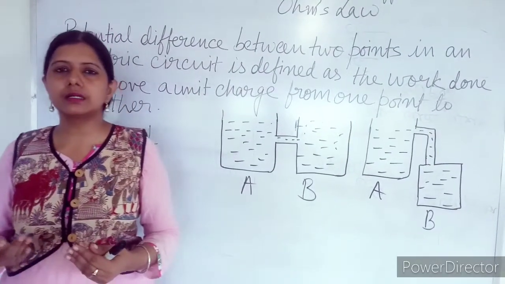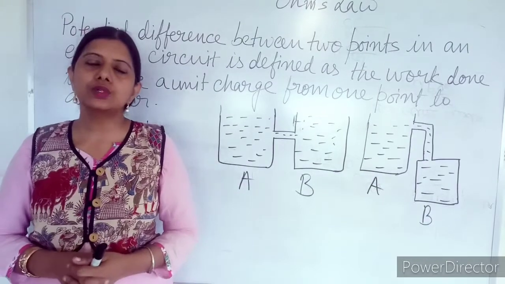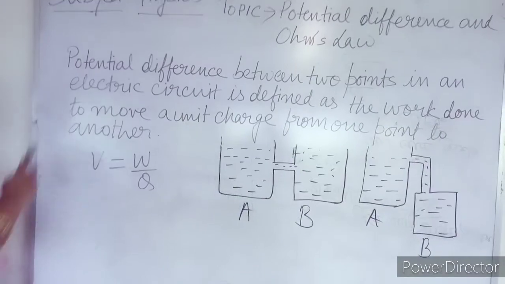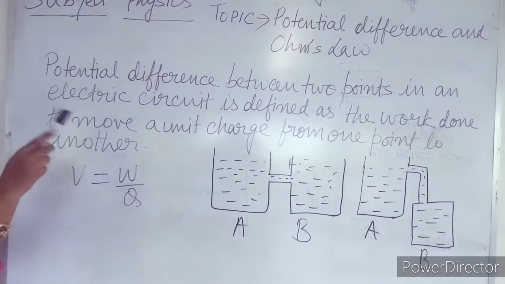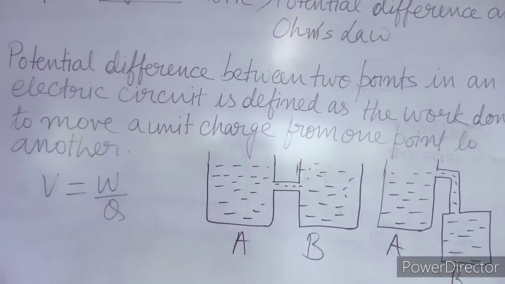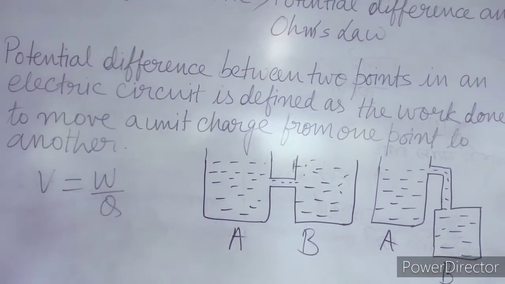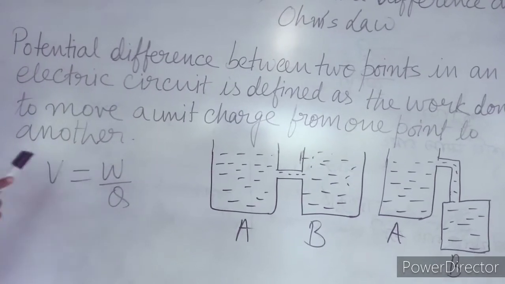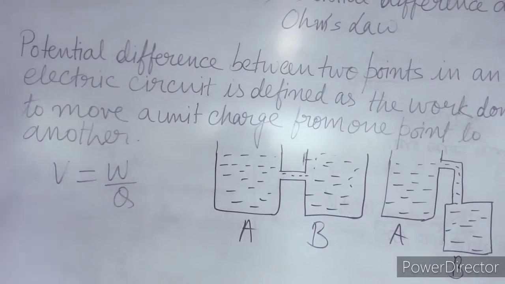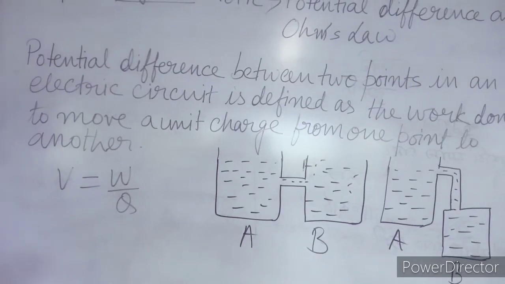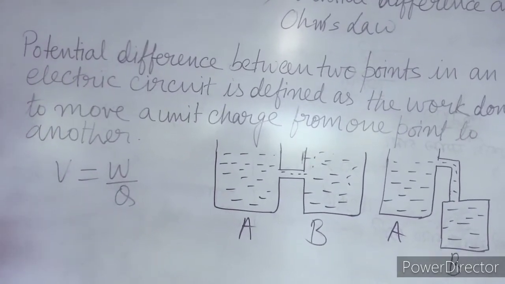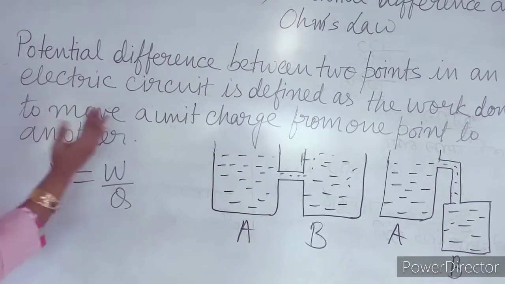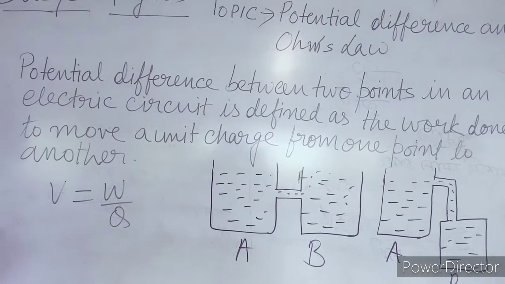In physical terms, electric potential difference can be defined in another way. I have already written that definition here. Potential difference between two points in an electric circuit is defined as the work done to move a unit charge from one point to another. That is, how much work has to be done to move one unit charge from one end of the conductor to the other. That work done is known as potential difference.